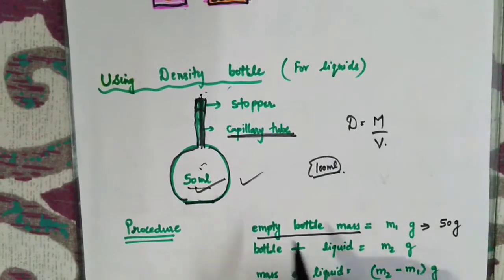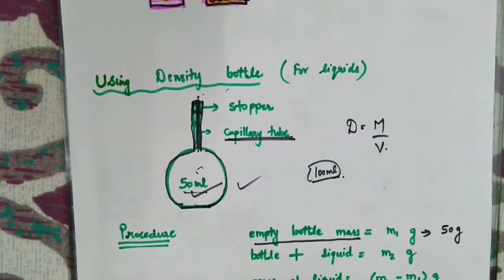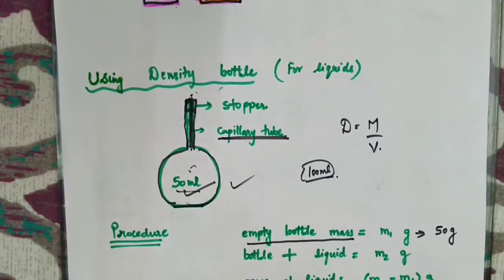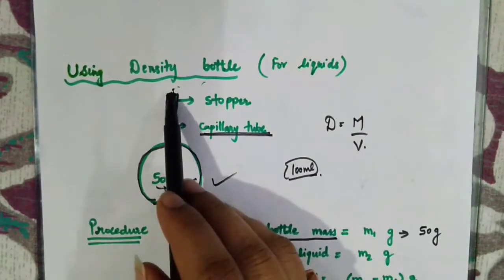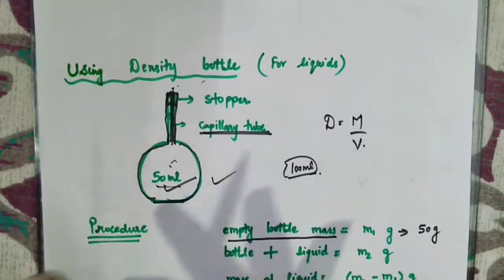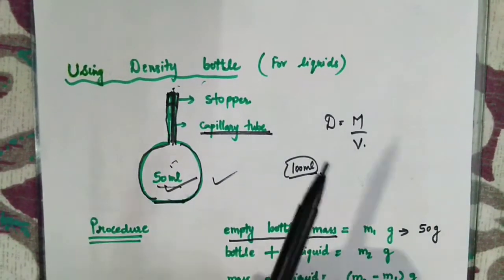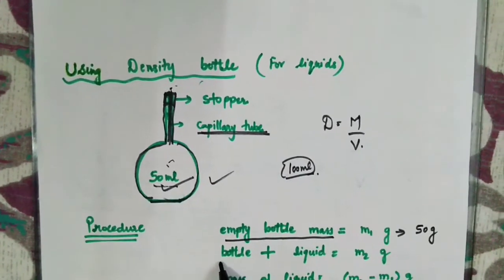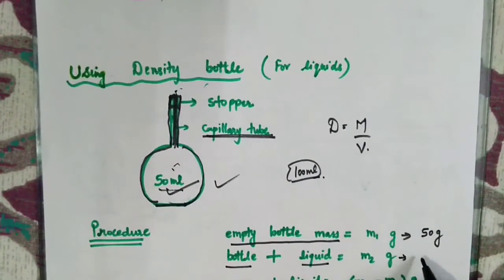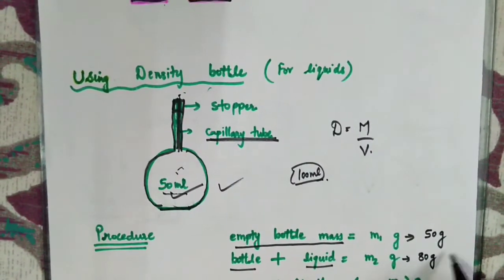Then I pour in the liquid whose density I want to measure. The excess of the liquid will come out of the capillary tube. I'll make it completely dry, and then again I'm going to put it on the physical balance. Then I have got the weight of bottle plus liquid. Suppose it came to 80 grams.